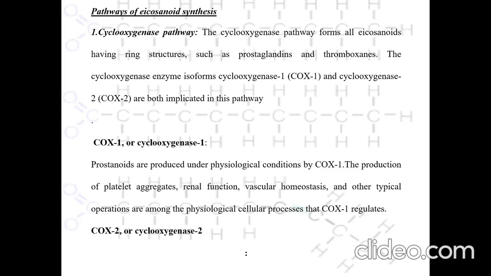COX1, or cyclooxygenase 1: prostanoids are produced under physiological conditions by COX1. The production of platelet aggregates, renal function, vascular homeostasis, and other typical operations are among the physiological cellular processes that COX1 regulates.